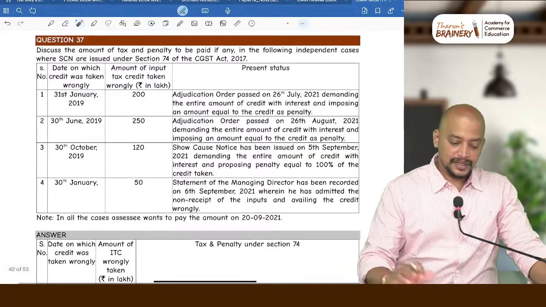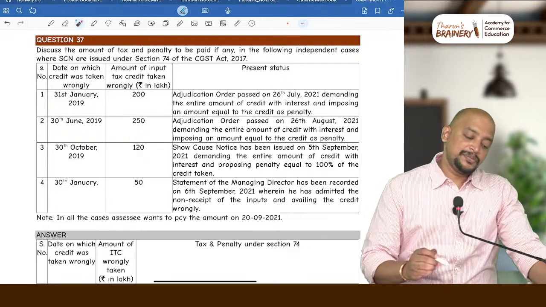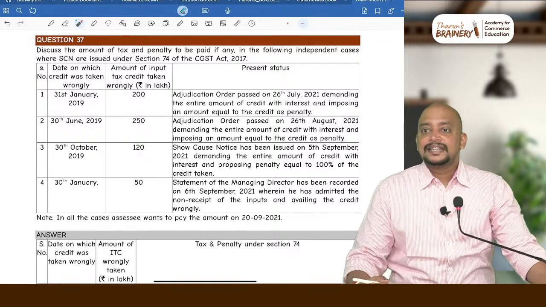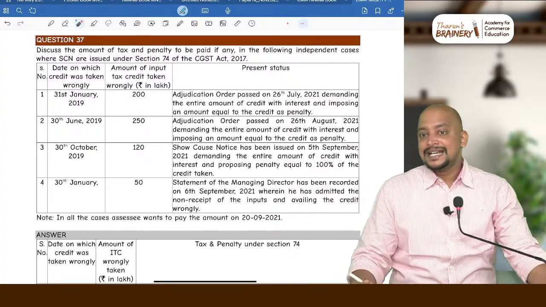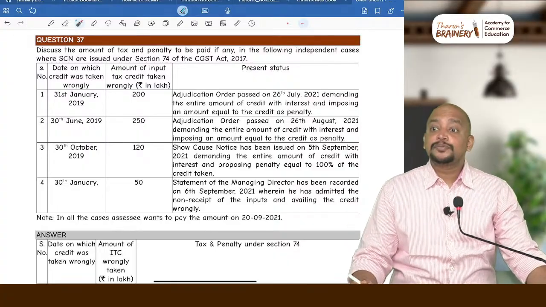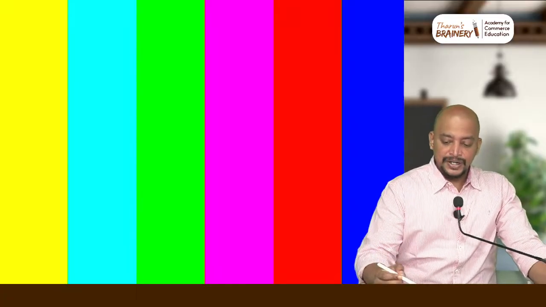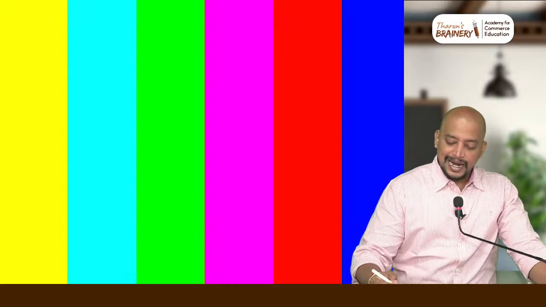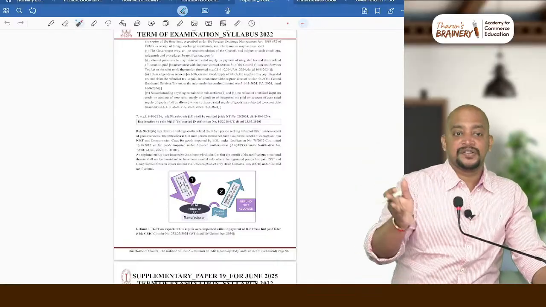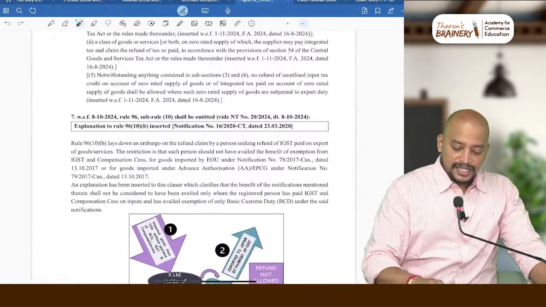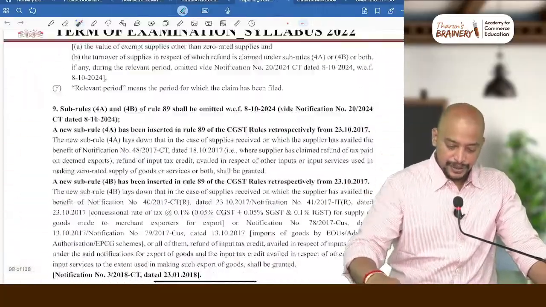Next. So we need to discuss this question number 37, which is related to that 74A. Now that we have got a new section, 73 and 74 got merged into 74A. So let's complete that discussion related to 74A, and then we will solve the question in terms of 74A. I gave the question in terms of 74, but for you 74A is applicable for that reason. So I'm just showing you that information.